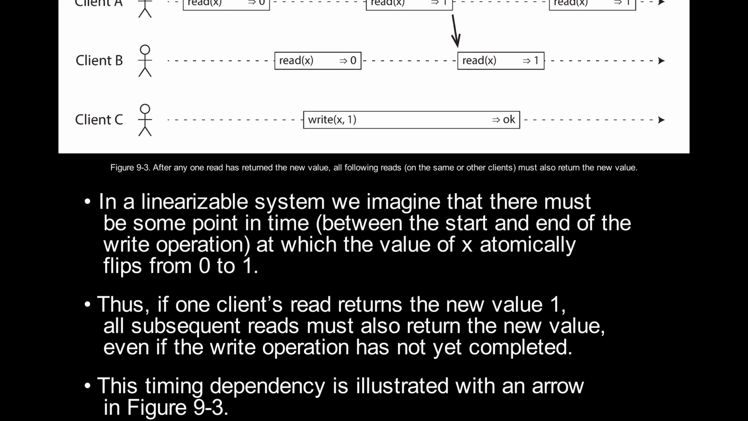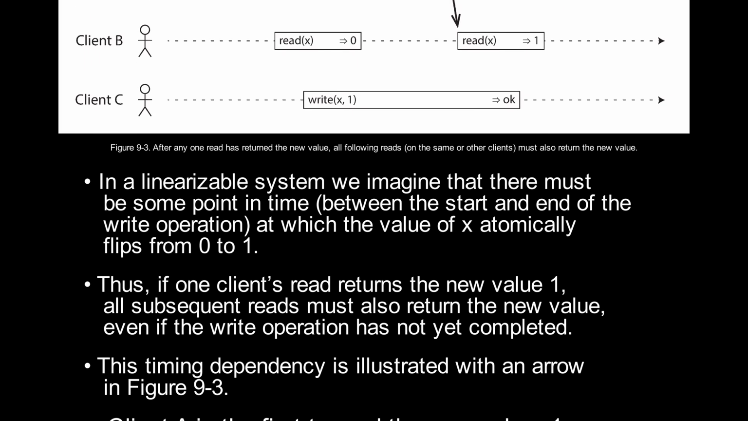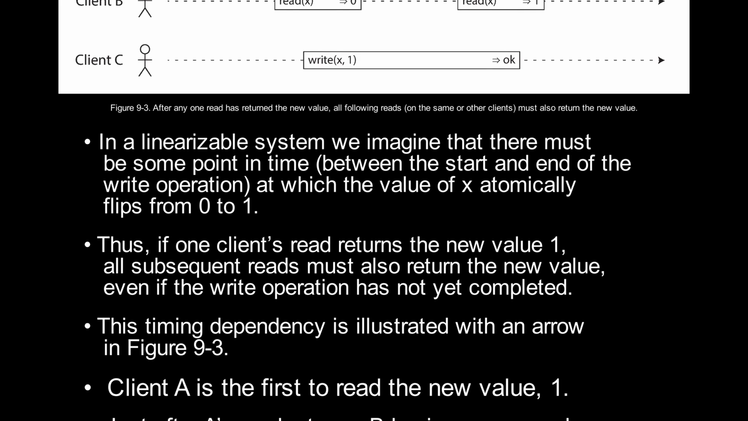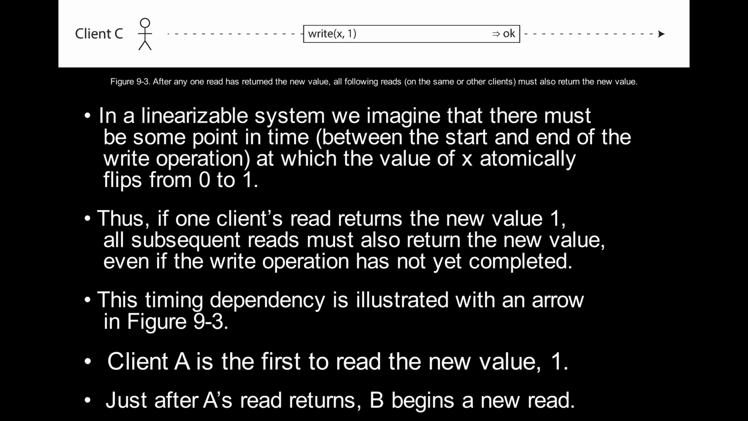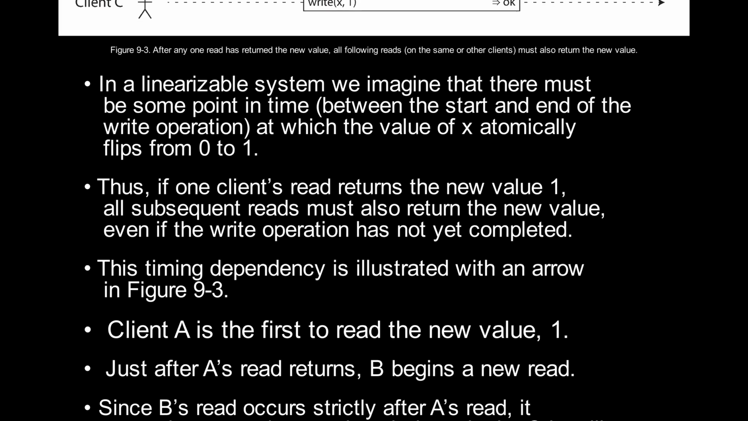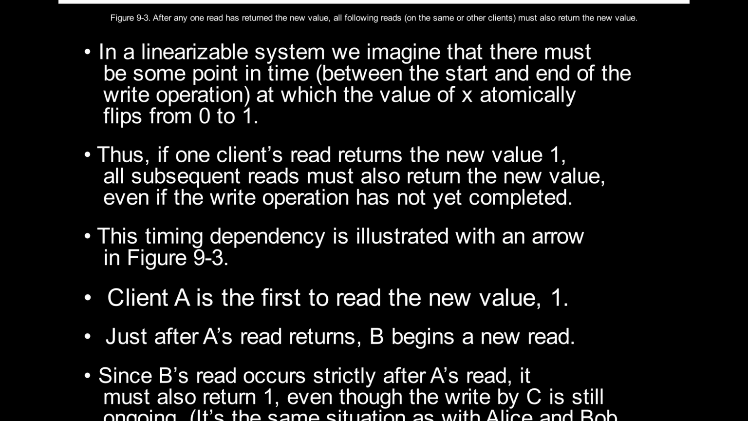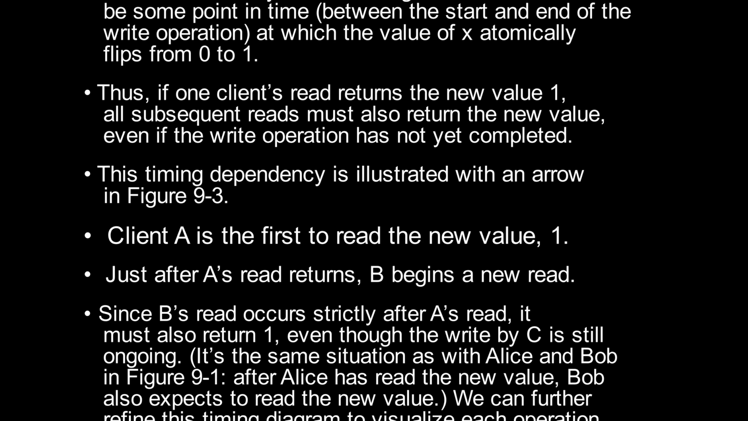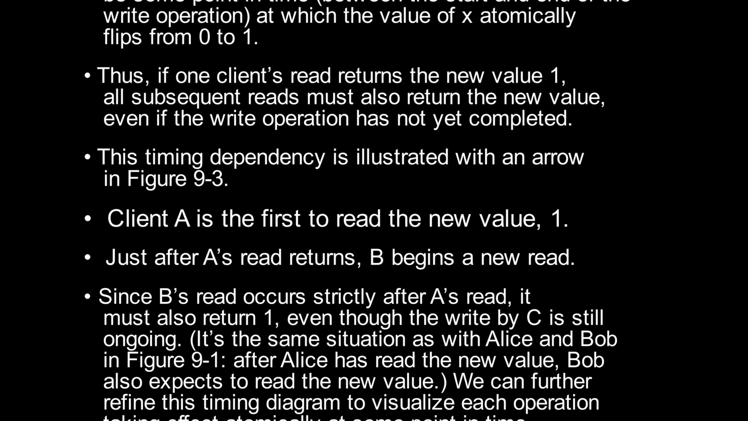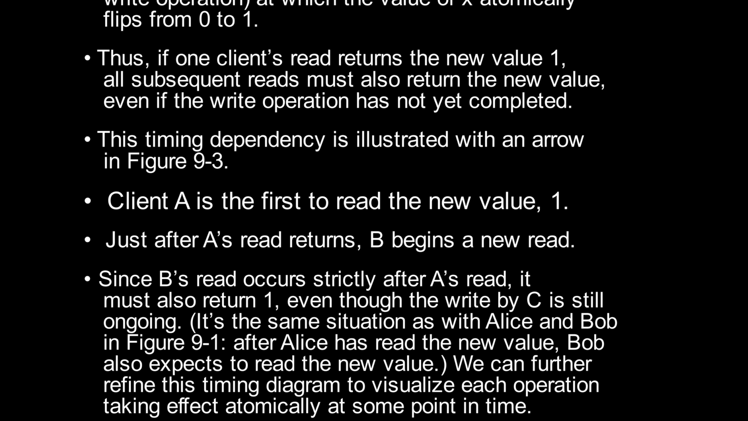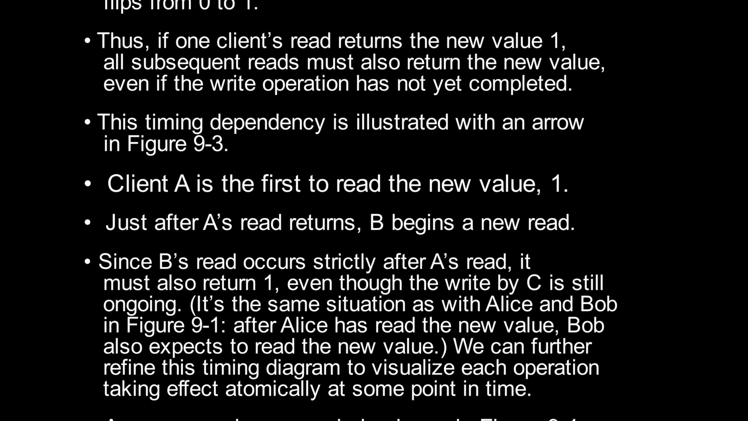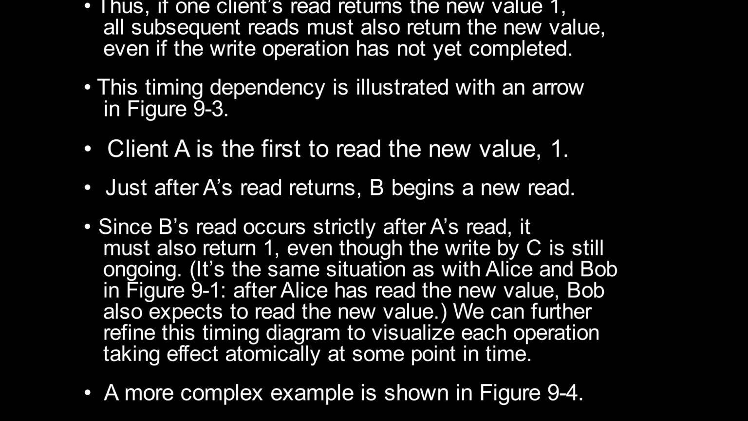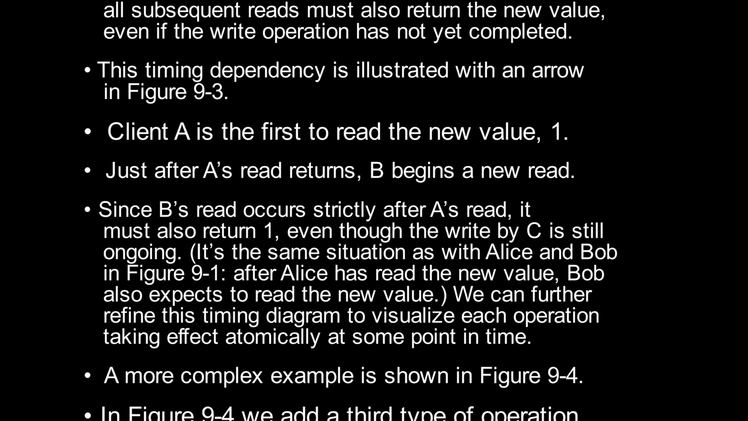Thus, if one client's read returns the new value 1, all subsequent reads must also return the new value, even if the write operation has not yet completed. This timing dependency is illustrated with an arrow in Figure 9-3. Client A is the first to read the new value, 1. Just after A's read returns, B begins a new read. Since B's read occurs strictly after A's read, it must also return 1, even though the write by C is still ongoing. It's the same situation as with Alice and Bob in Figure 9-1. After Alice has read the new value, Bob also expects to read the new value.